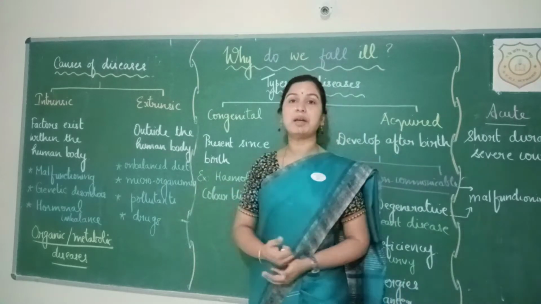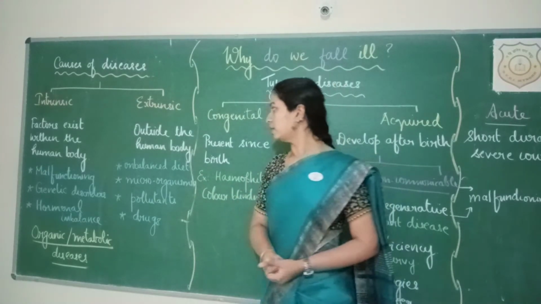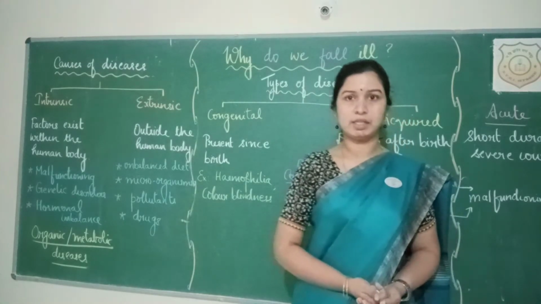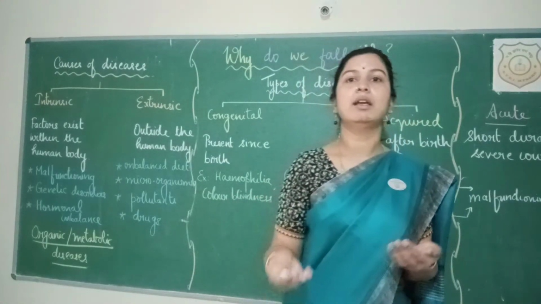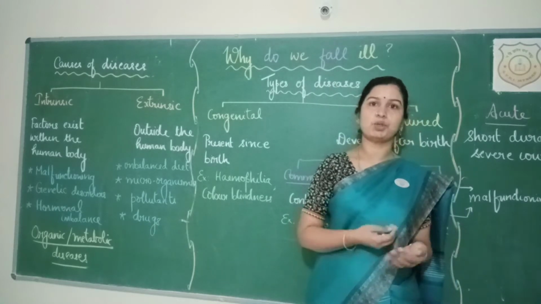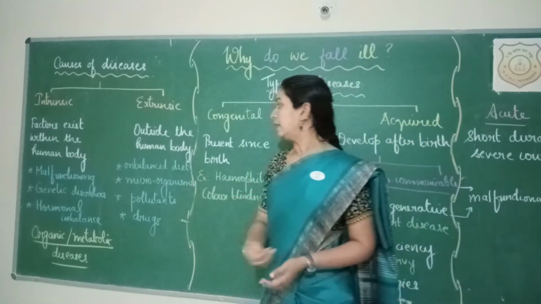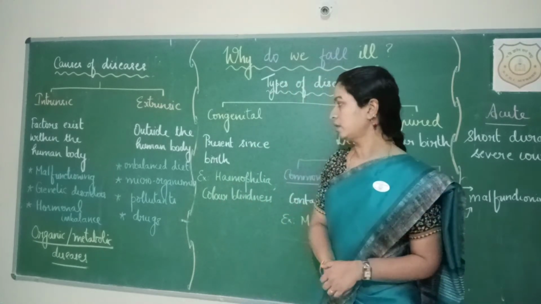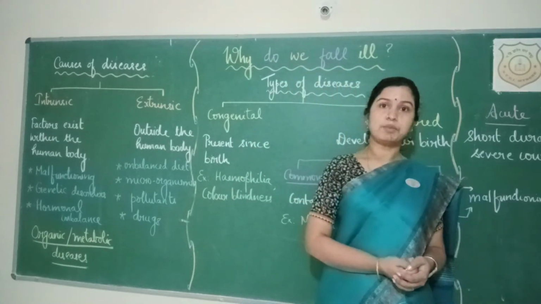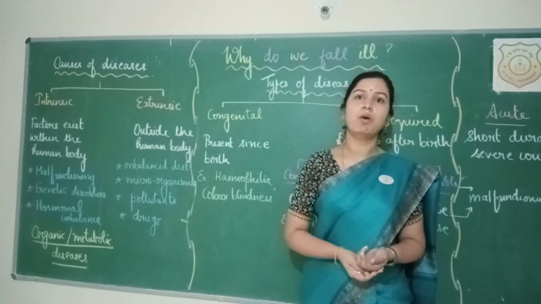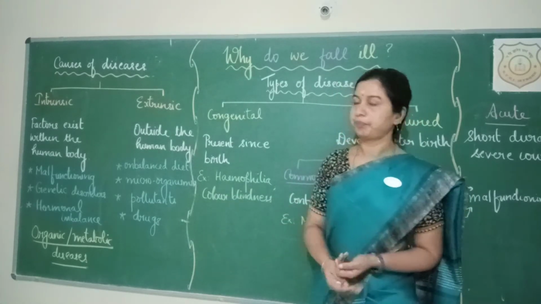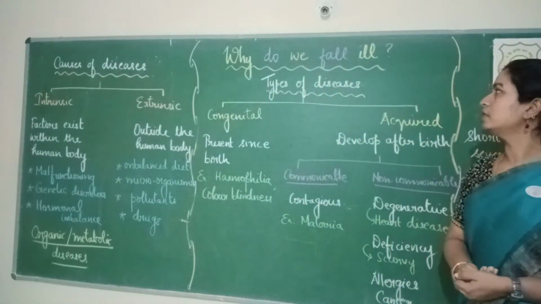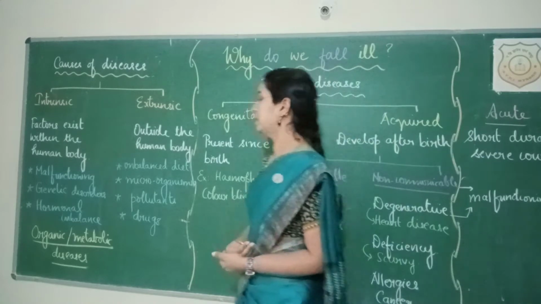Okay, so mostly there might be deficiency diseases and diseases which are caused by microorganisms, like bacteria, viruses, fungi, protozoa, etc. And these diseases may also be caused by many environmental pollutants, or even by the consumption of alcohol, tobacco or narcotic drugs. Now that we have seen the causes of diseases, we will see what are the different types of diseases.